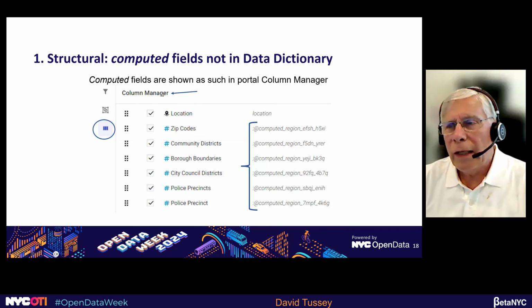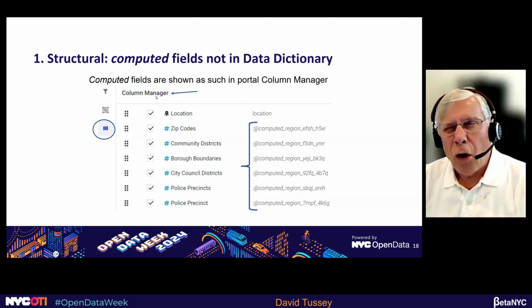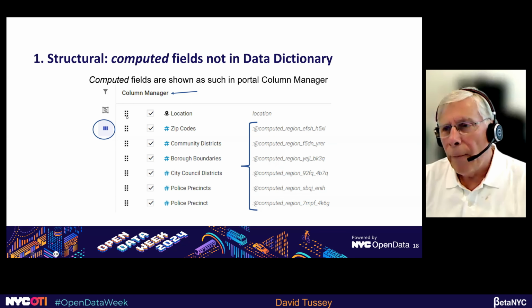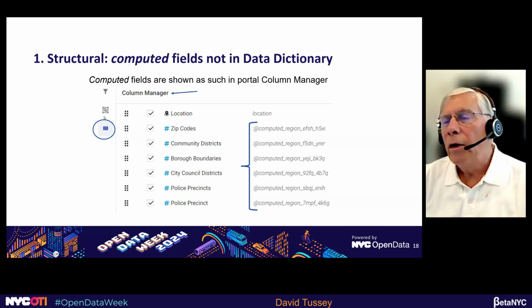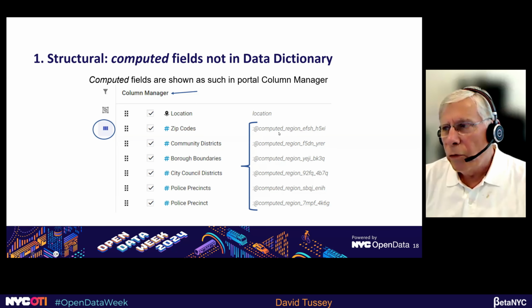You can select which columns you want to export. I think it defaults to all columns, but you don't have to do that. And there's a little icon here, and you can see it's got little columns over here, and that should be a dead giveaway. If you click on that, it lets you select. And at the end of the data set, there's these 6 fields, and you can see that they all have this little notation: computed, computed, computed.